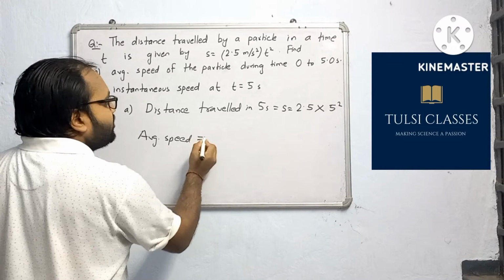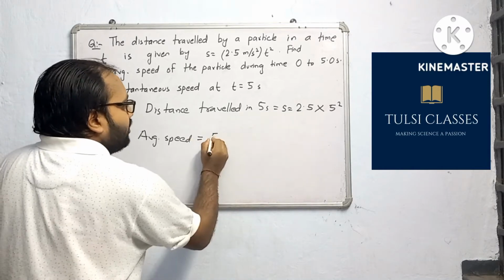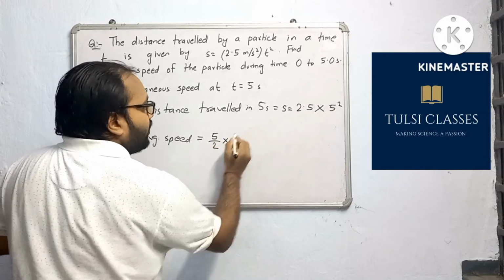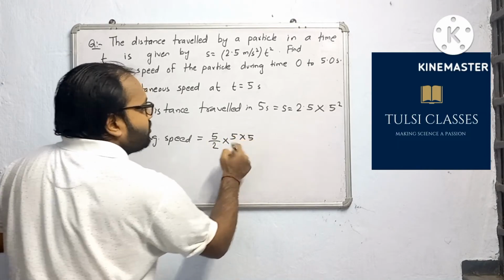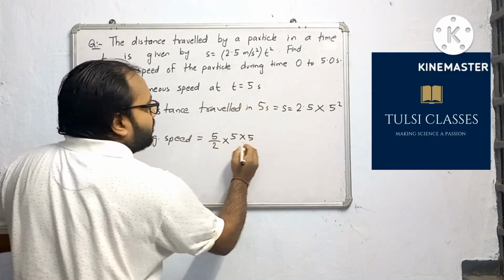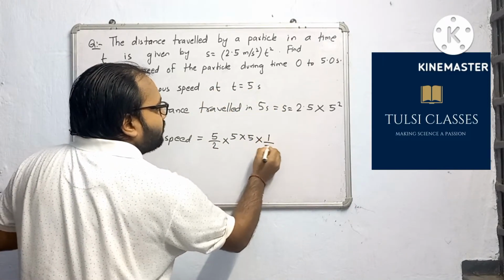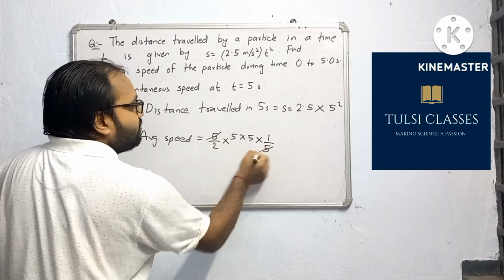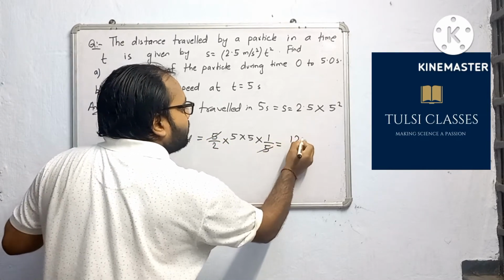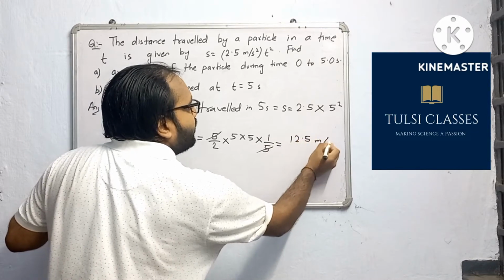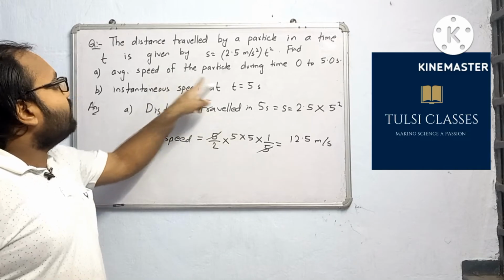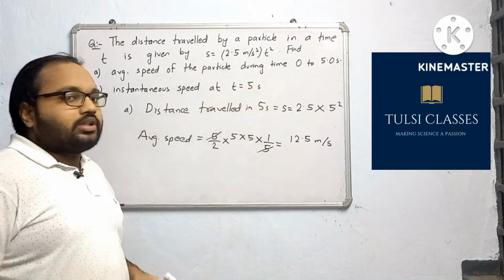Average speed is equal to distance travelled 2.5. It can be written as 5 by 2 in fraction multiplied by 5 square. So total distance divided by time is 5 seconds. So now we will divide 5. Cancel 5. Now 5 5s are 25, divided by 2 becomes 12.5 meter per second. So 12.5 meter per second is the average speed of the particle during first 5 seconds.